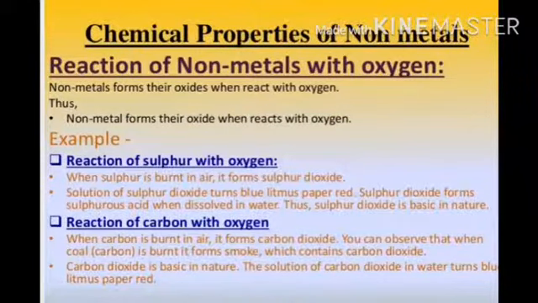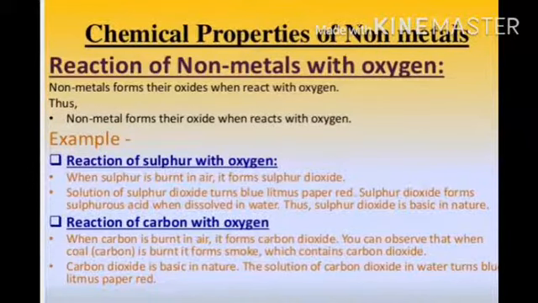A solution of sulfur dioxide turns blue litmus paper red. When sulfur dioxide is dissolved in water, it forms sulfurous acid, so it is acidic in nature.